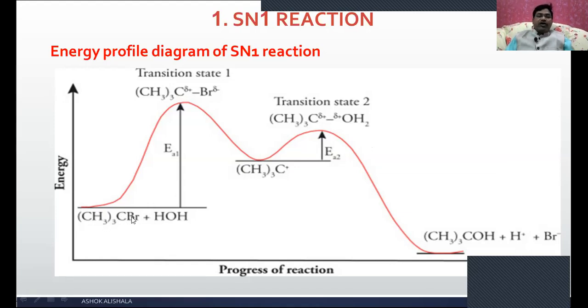The breaking of the carbon bromine bond takes place, and this breaking results in the formation of the tertiary butyl carbocation and bromide. During the course of the reaction, the energy of the tertiary butyl bromide will increase slowly, and it reaches a maximum.